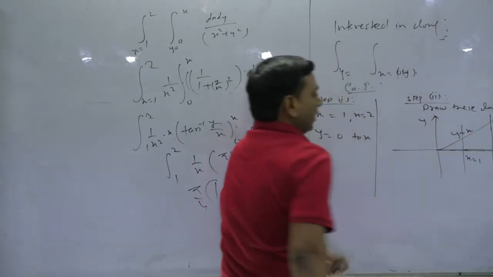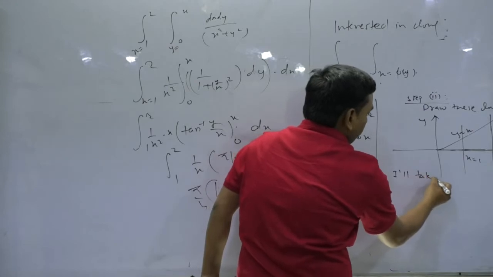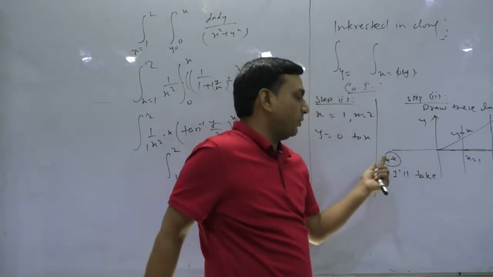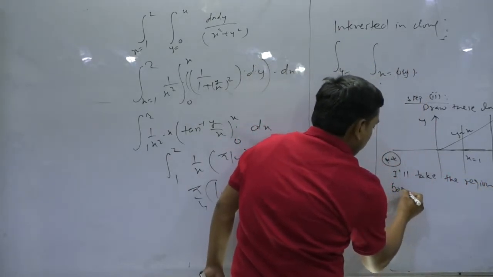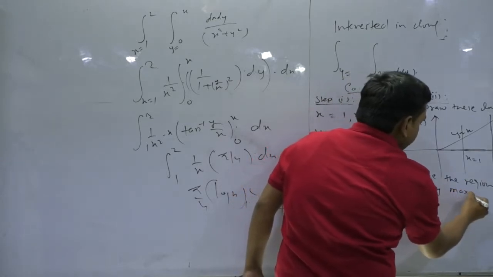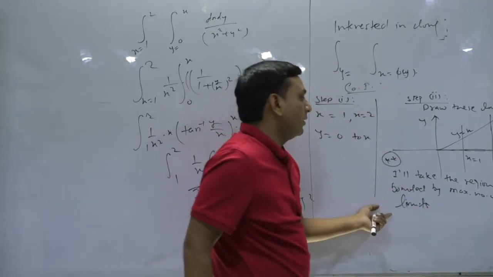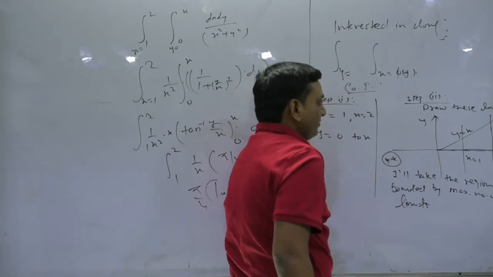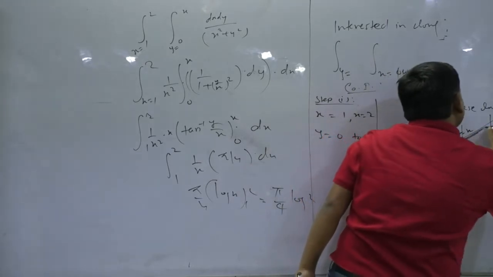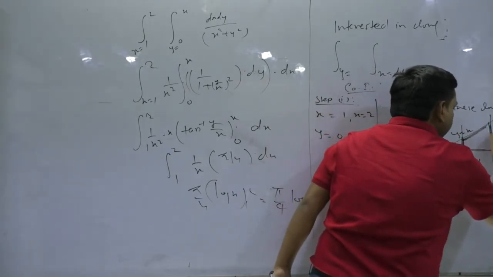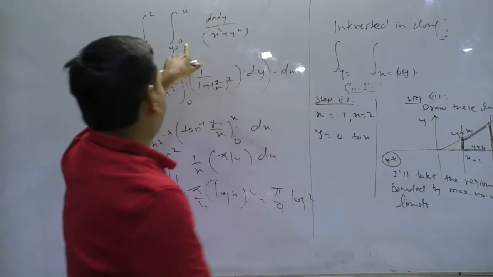Ready? Now please do remember, mark a star here, because many people may make a blunder here. I will take the region bounded by the maximum number of limits, and that is an exam point for you, you have to carry it on. So please check the region. This is bounded by x equals 1, this is the line y equals x, this is the line x equals 2, and also y equals 0 is included in the limits of integration.